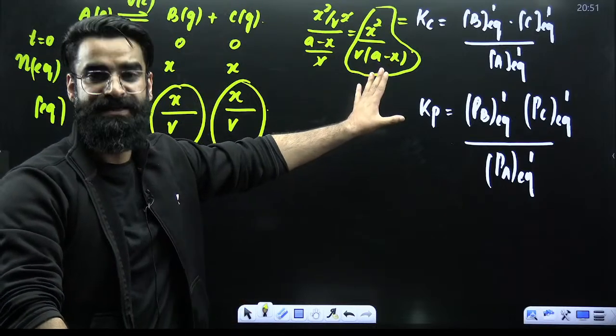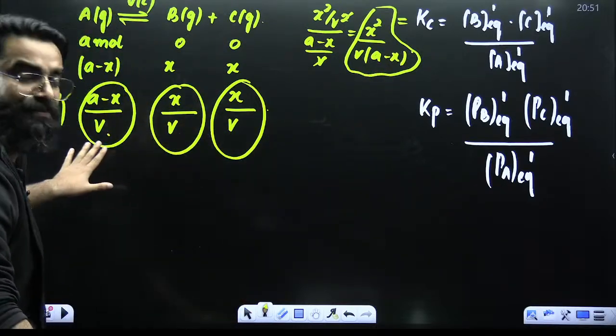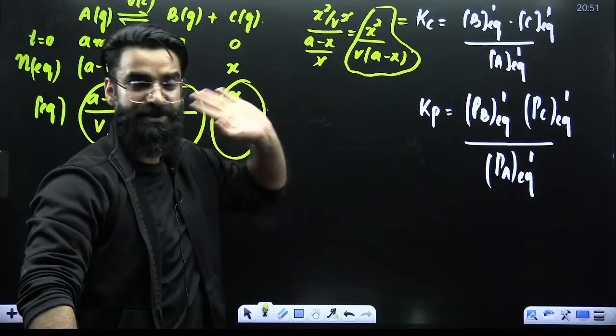So this is how you calculate Kc value. Get the concentrations of reactants and products at equilibrium and finally write the expression for Kc.